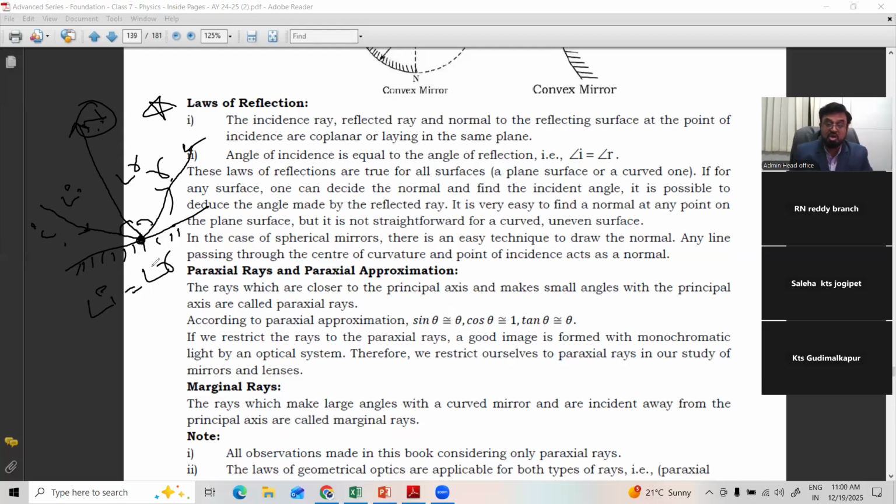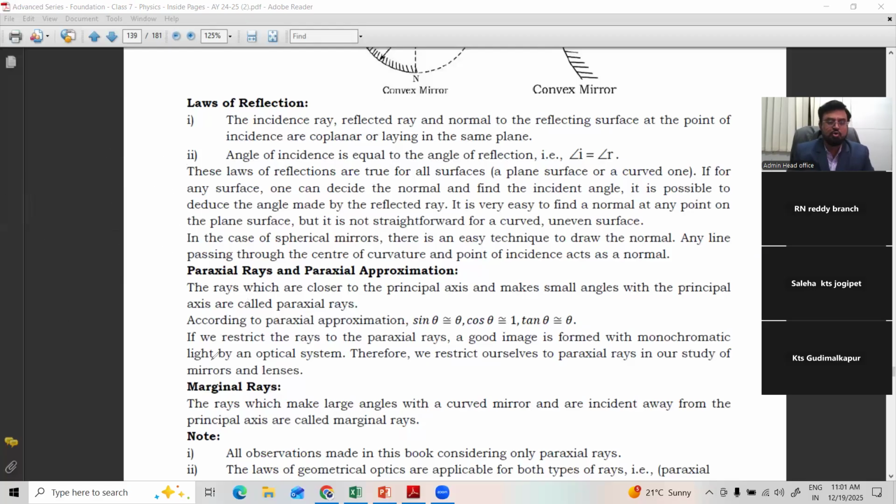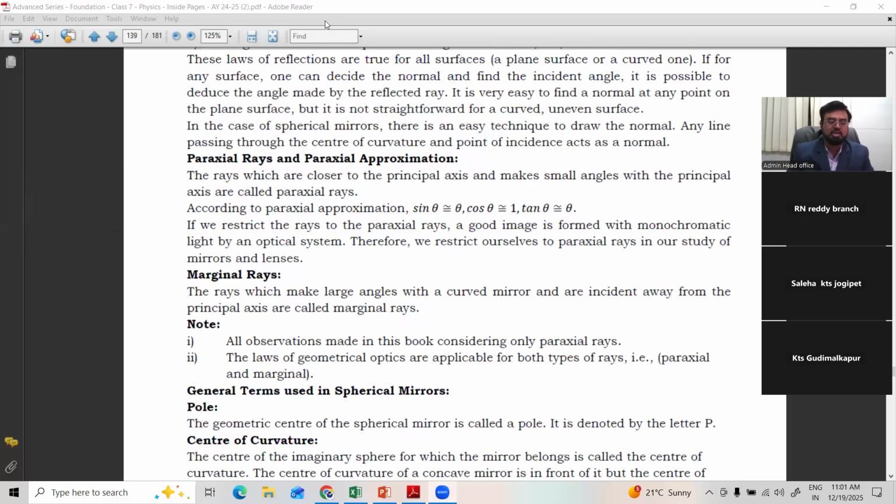Clear? And third, one more that is not given here: the incident ray and reflected ray are always on either side of the normal. One is at the left, one is at the right. Right? Always, the incident and reflected rays are on either side of the normal. The normal is always at the center. These three together are called the laws of reflection. What are they called? Laws of reflection. Clear? So before going further, let me show you one video on this. Then we'll go to the general terms.